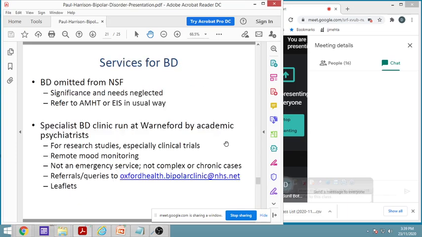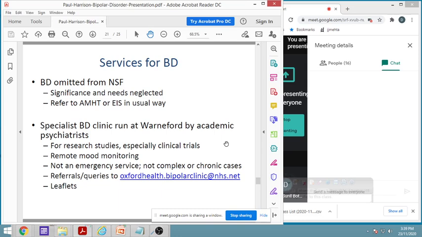So bipolar disease is omitted from NSF nowadays because additional activities are there. That is, NSF is there, that is national security for adults in various countries, so they have national security.